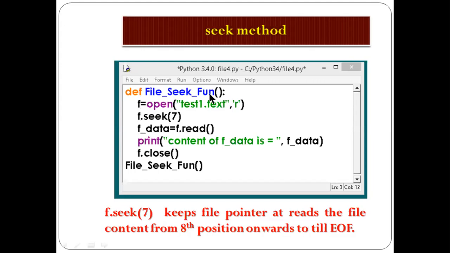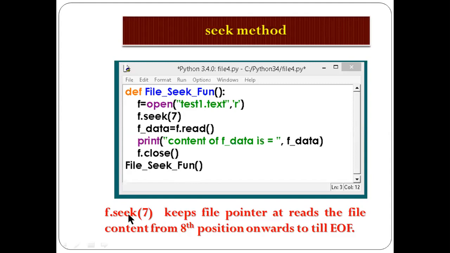And then the file function is called. There is no difference with def, you only have to declare and call, and in between whatever you are using on a text file or binary file, you can use directly. If you are not defining with def or calling, only this part will also execute.